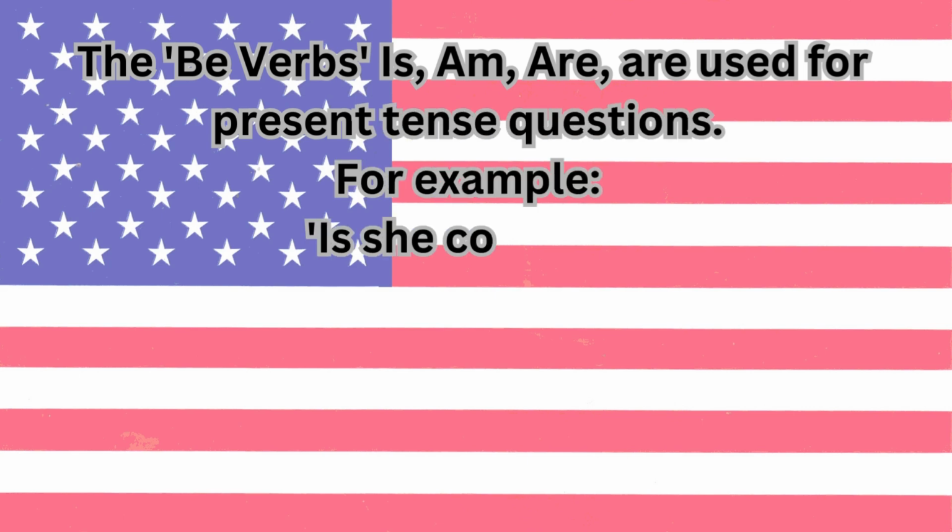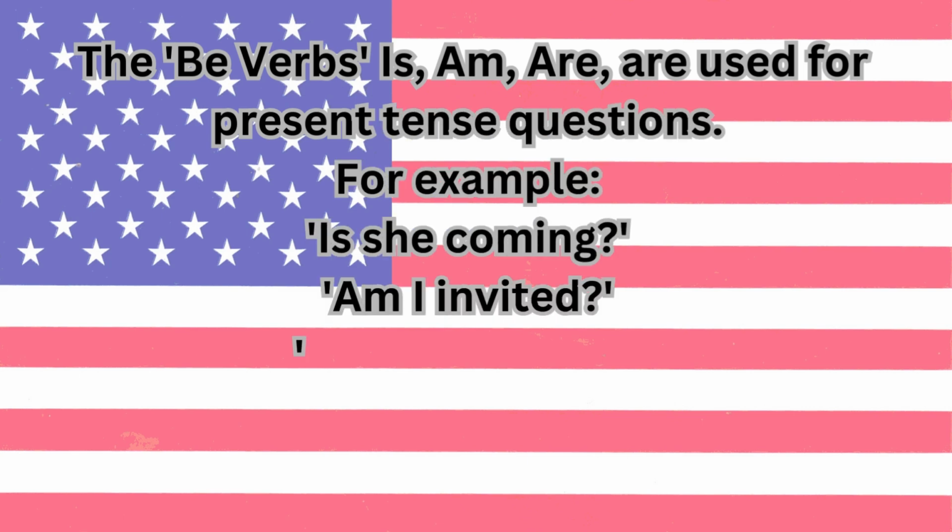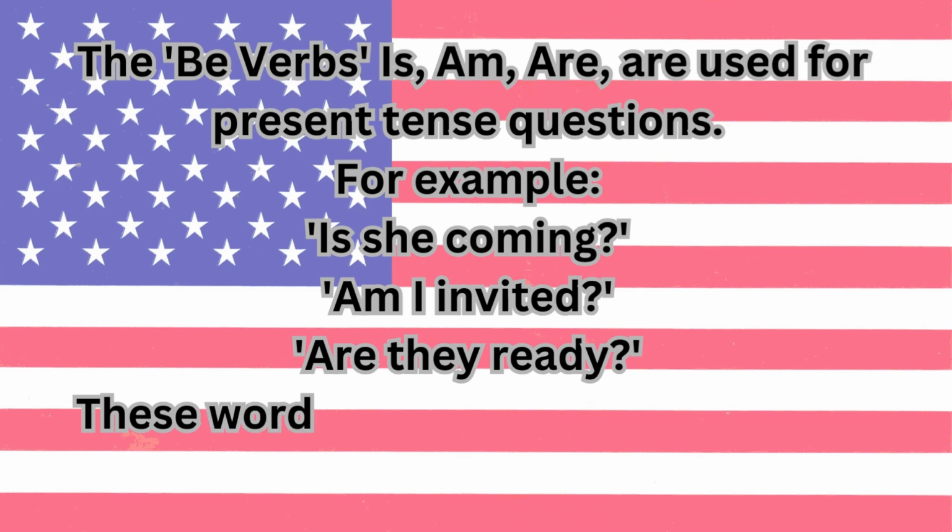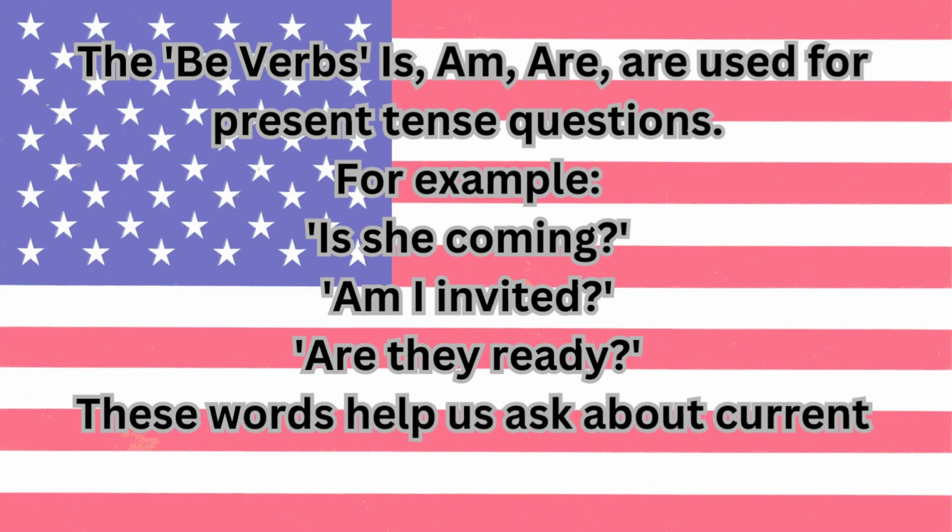The be verbs. Is, am, are used for present tense questions. For example, is she coming? Am I invited? Are they ready? These words help us ask about current situations.